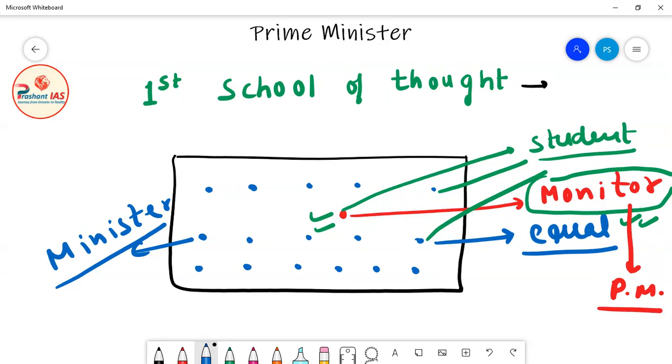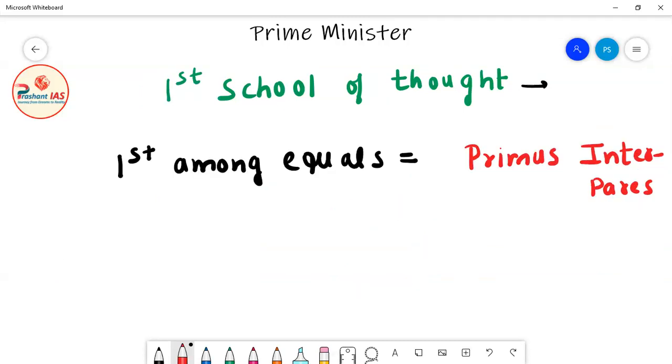But Prime Minister is the face of Council of Ministers. Prime Minister is the leader of Council of Ministers. So he is first among equals. So this is the first school of thought. Now we will discuss the second school of thought. But friends, there is one more thing left about the first school of thought.